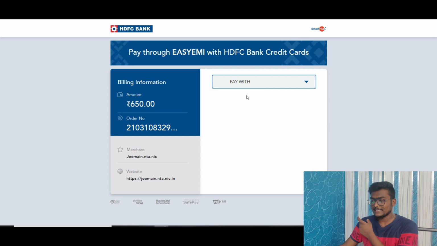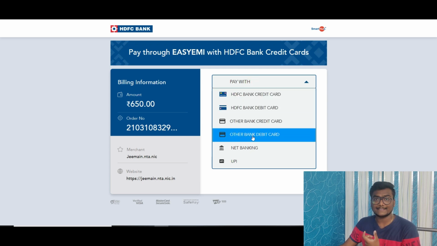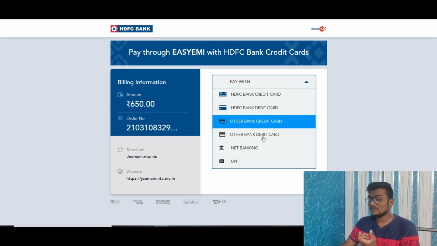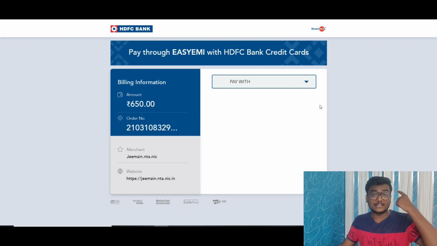Here you will have these options: pay with HDFC credit card, HDFC debit card, other bank credit card, other bank debit card, net banking, or UPI. I would suggest you use either debit cards or net banking. Please don't use UPI, because UPI creates a lot of issues. I am 100% sure that you will get updated. Don't worry about the previous payments. They will be given back to you.